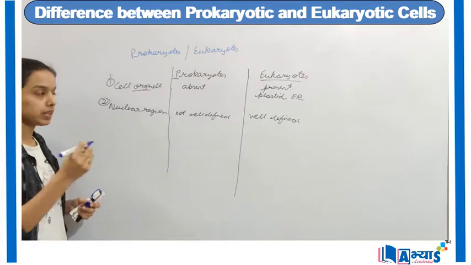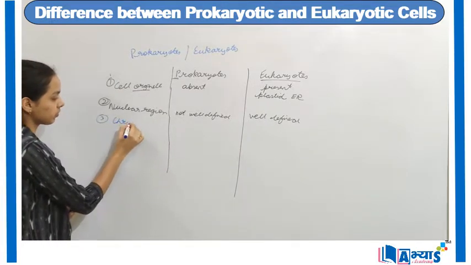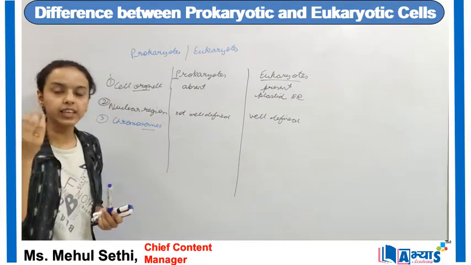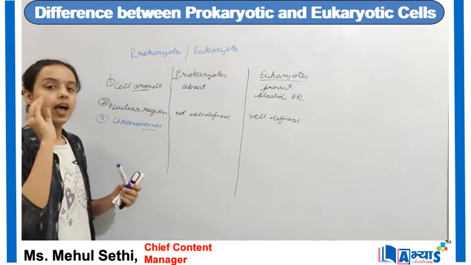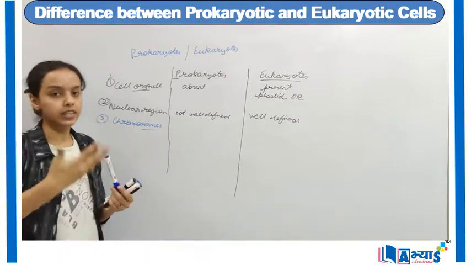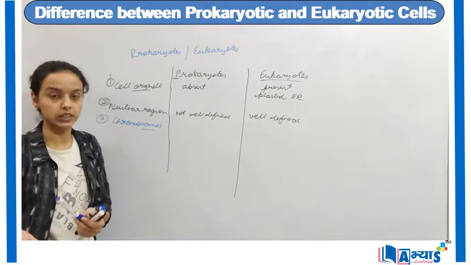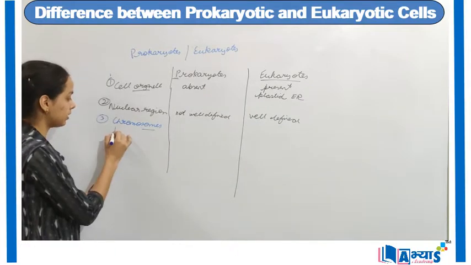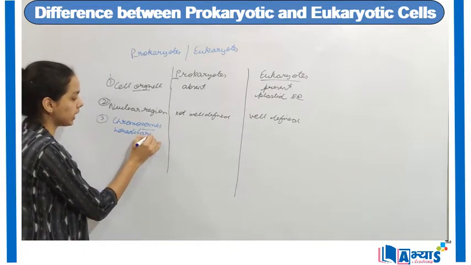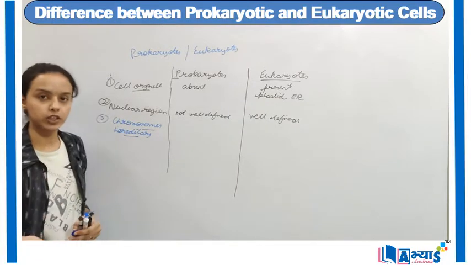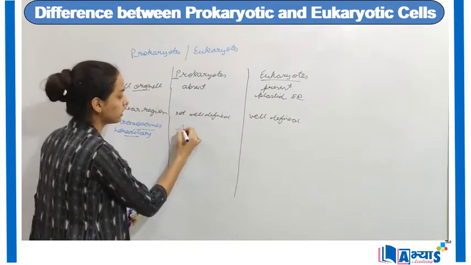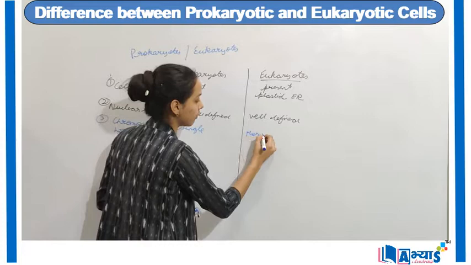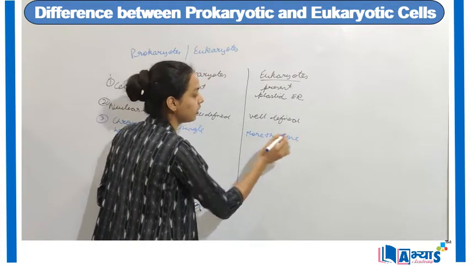The third category is of chromosomes. Basically, chromosomes are thread-like substances found in the nucleus, and these chromosomes get transferred from the parents to the offspring, or we can say from the parents to the next generation. So actually, this contains the hereditary substances transferred from parents to the next generation. And the prokaryotes have only a single chromosome, whereas eukaryotes have more than one chromosome.